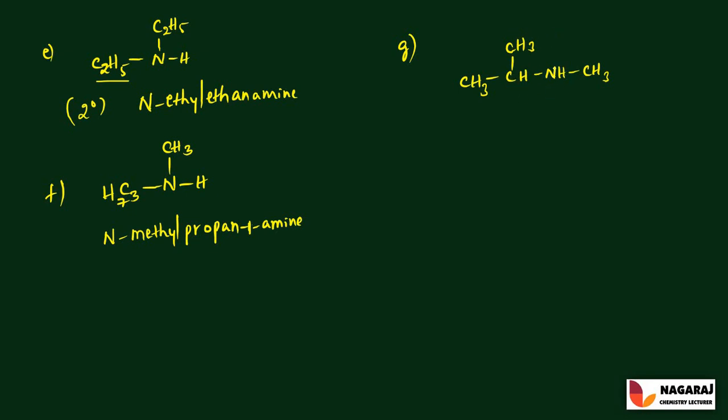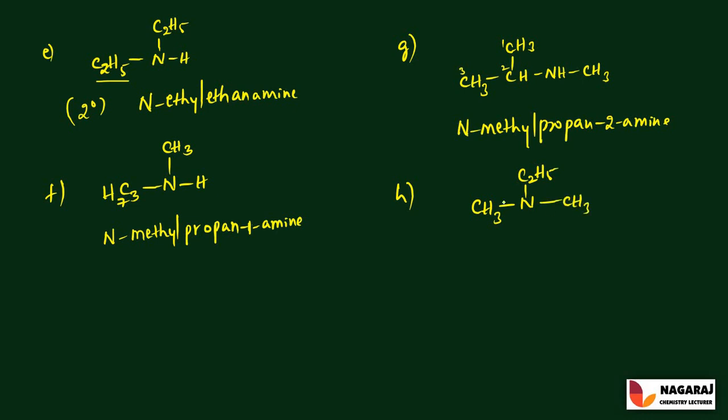So the molecule is to be named as N-methyl, and the molecule is to be numbered as 1, 2, 3, and the root word is prop, an, and the nitrogen is attached to the second carbon, so it is 2-amine, N-methyl propane-2-amine.